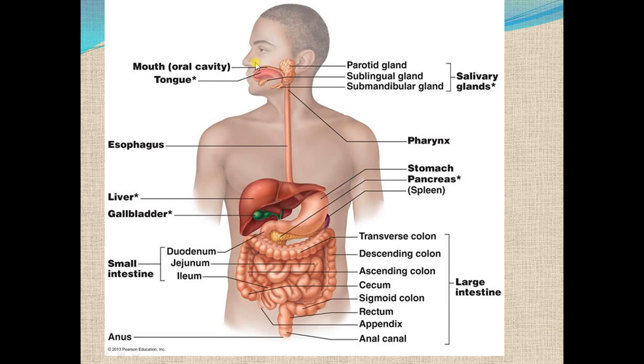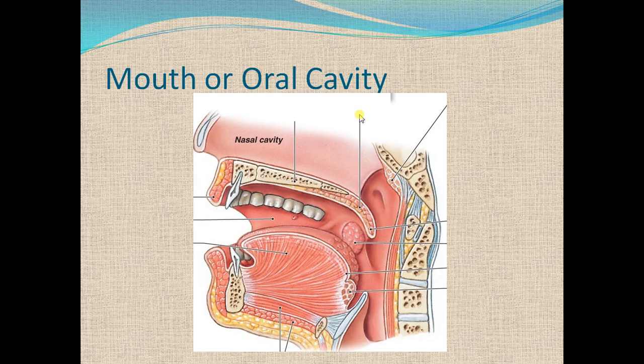Now first of all, the oral cavity or mouth. Oral cavity or mouth is used for ingestion. Ingestion means taking in of food. Inside the oral cavity there are teeth, and the teeth are used for mechanical digestion. Mechanical digestion means grinding of food, and it converts the larger particles of the food into smaller particles.